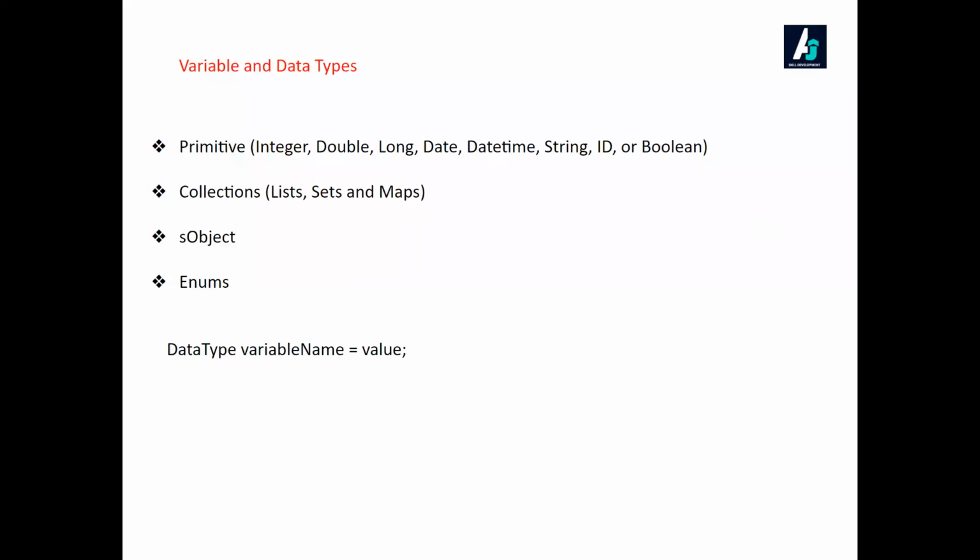Okay, for example, if you have an account object, in programming in Apex, you will represent that account object as an sObject. So sObject is a common variable. It will be used to represent any objects which exist in your org. It may be an account or it may be a contact. So all the custom and standard objects come under sObjects. And you have enums also. Enum is a set of constants. As the class progresses, we will see how you can make use of enum.